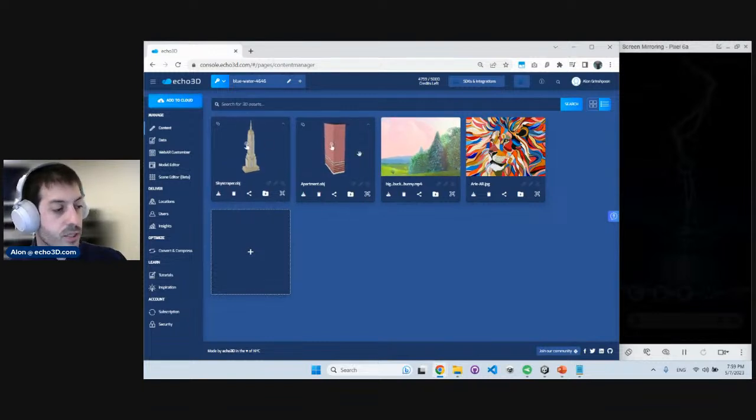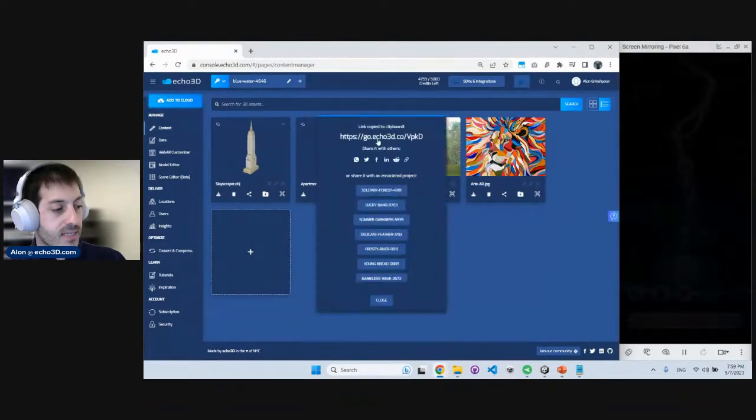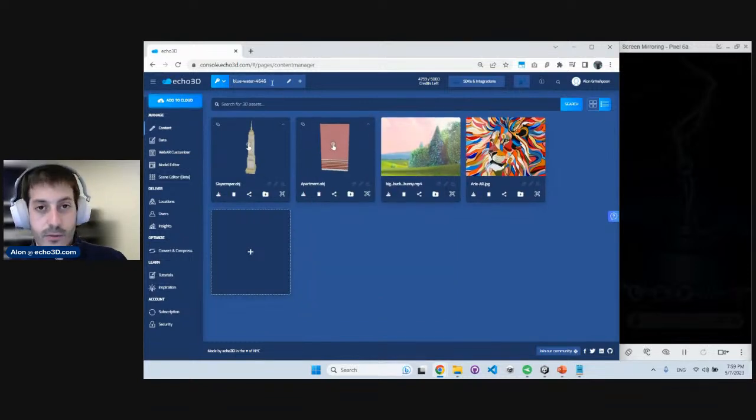Even I can show you that every 3D asset that we have in storage has this kind of link that you can share, and that will automatically be available with anyone. And that applies again to any 3D asset that is stored.